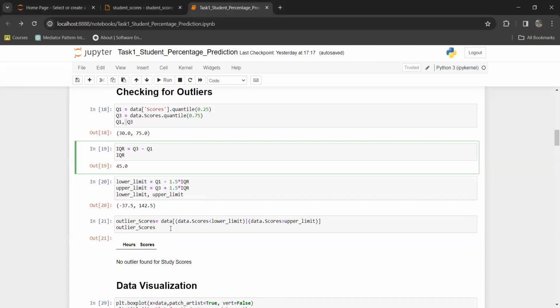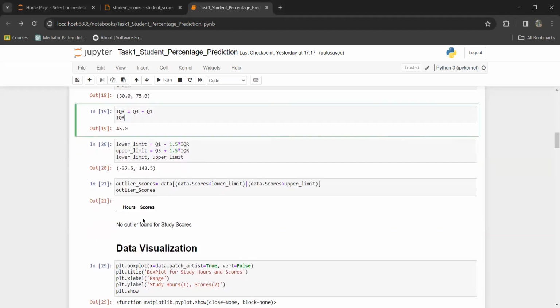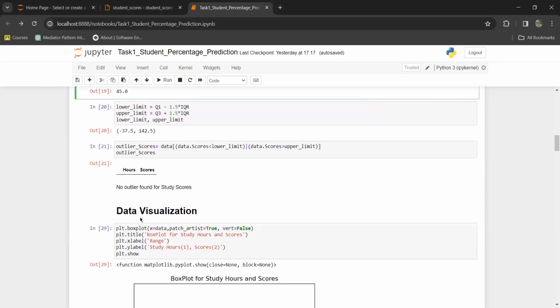Then I checked for outliers. If any observation or student score is lower than the lower limit or higher than the upper limit, then it will be considered as an outlier. But there is no outlier in this dataset.